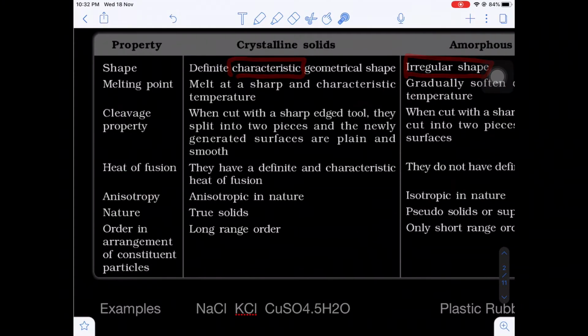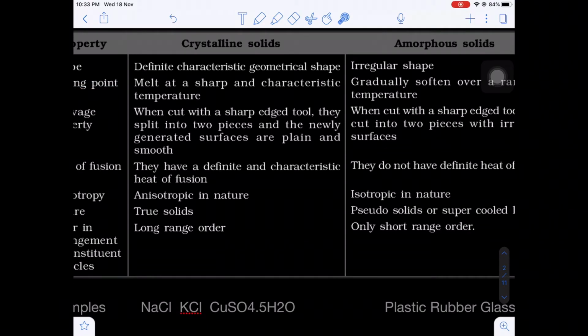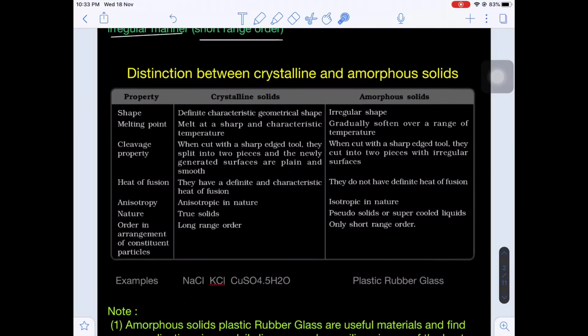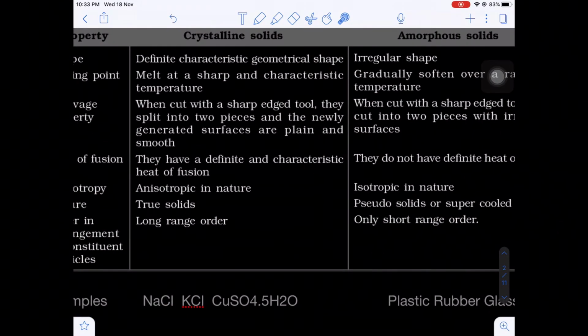And what about the melting point of the compound? Now in the crystalline solid, they possess a sharp and characteristic melting temperature. That means at a particular temperature only the crystalline solid will be melted. But whereas in case of an amorphous solid, there is no sharp and characteristic temperature. On heating, the amorphous solids gradually soften and melt over a wide range of temperature. Yes or no?